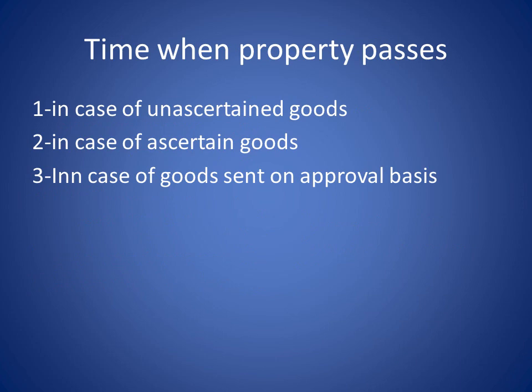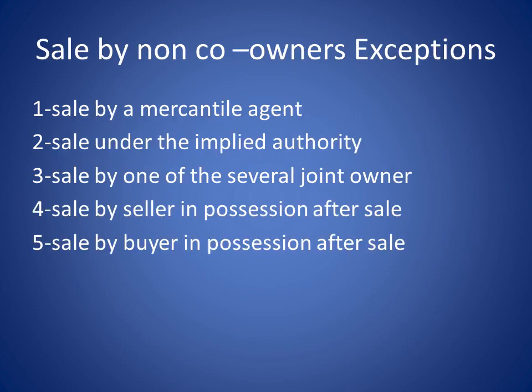Time when the property passes. Number 1 is in case of unascertained goods, 2 in case of ascertained goods, and 3 in case of goods sent on approval basis. Sale by non-owners, exceptions: sale by a mercantile agent, sale under the implied authority, sale by one of several joint owners, sale by seller in possession after sale, sale by buyer in possession after sale. So these are not important concepts, and that's why I have given you the heading alone.